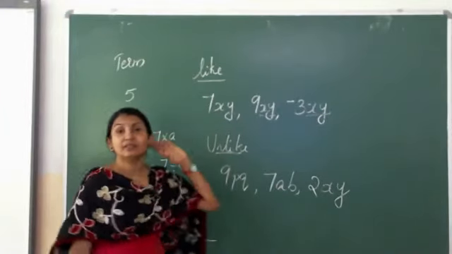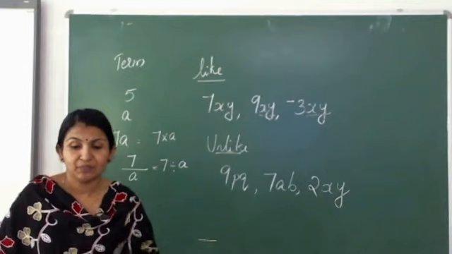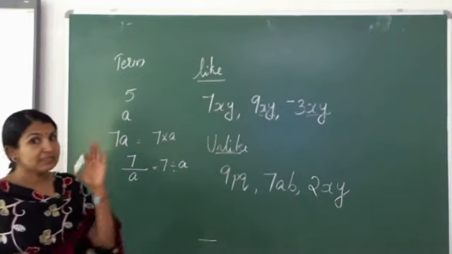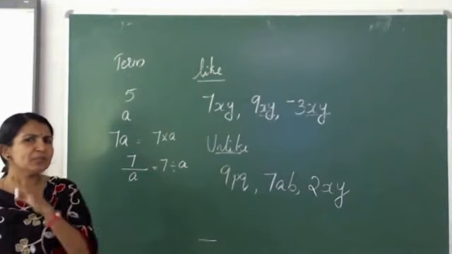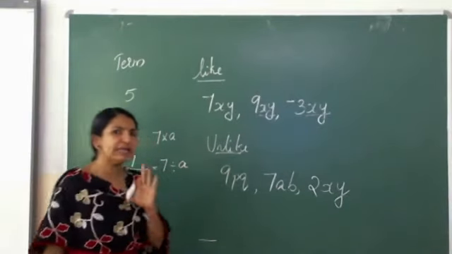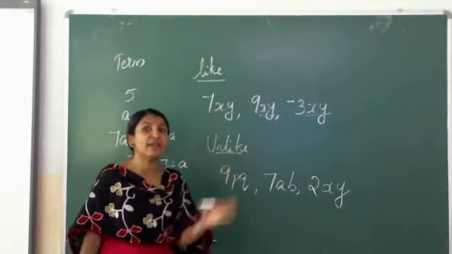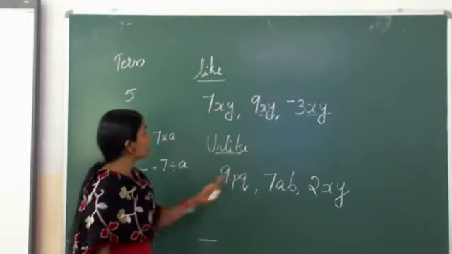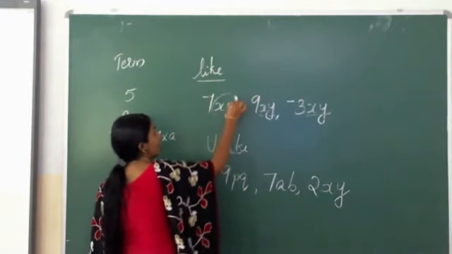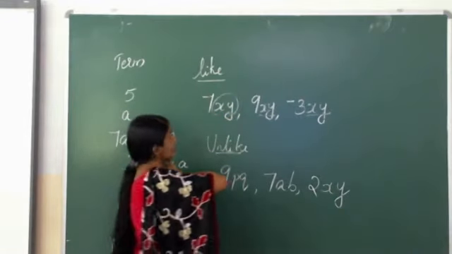So like terms are those with the same literal coefficients. What is meant by literals? In the first class itself we told what literals are. Literals means the variables. So if the literal coefficients are the same, they are called like terms.